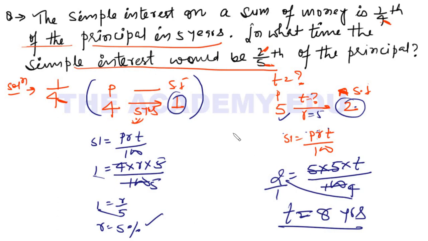So this is how simple interest looks like. If you're doing any question, just keep in mind the things I taught you here. You can solve any question. Okay. So try to solve questions from the books, and whenever you have a problem, you can ask me.